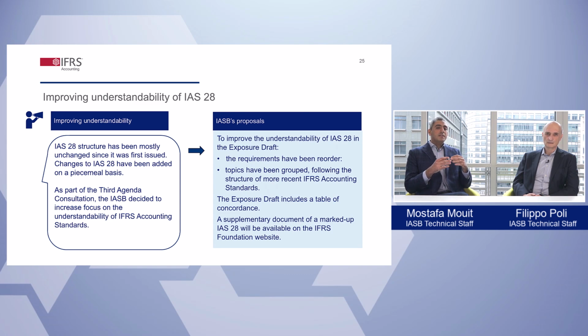The exposure draft reorders the requirements by topic to align with the most recent IFRS Accounting Standards. The exposure draft includes a table of concordance, and we are also making available a markup version of the exposure draft that shows how the requirements have been grouped and reordered.